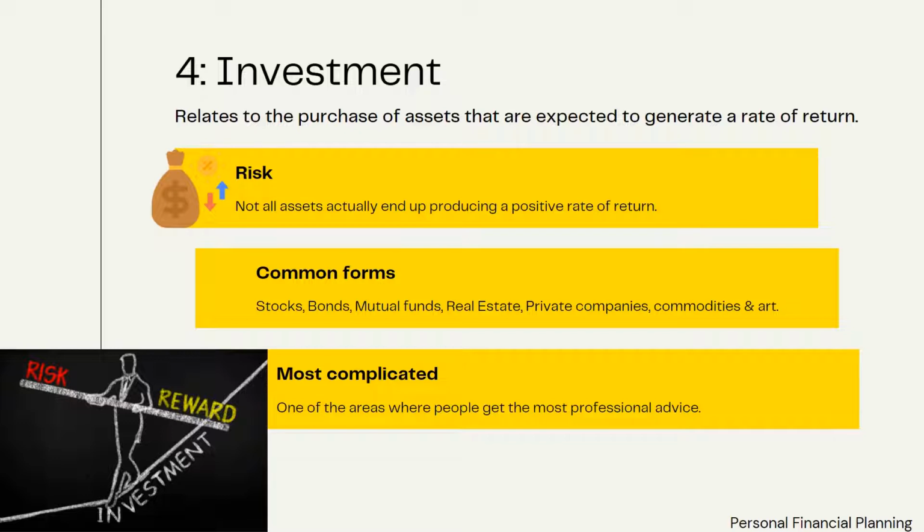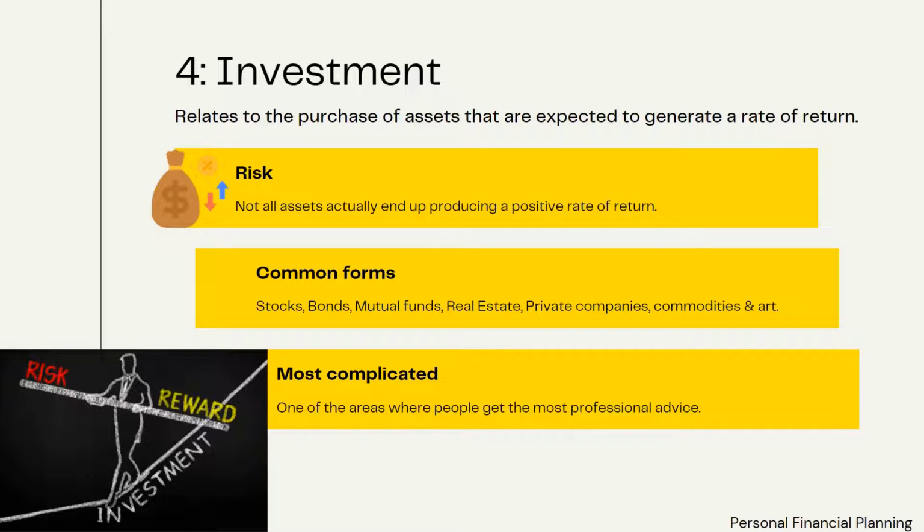Common forms of investing include stocks, bonds, mutual funds, real estate, private companies, commodities, and art. Investing is the most complicated area of personal finance and is one of the areas where people get the most professional advice. There are vast differences in risk and reward between different investments, and most people seek help with this area of their financial plan.